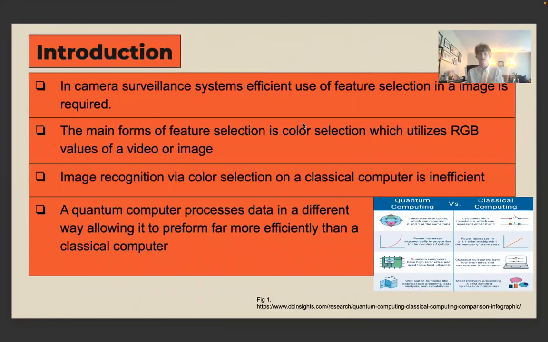In a camera surveillance system, the efficient use of feature selection in an image is required. Some of the main forms of feature selection is color selection, which utilizes RGB values of a video or image. Image recognition via color selection on a classical computer, however, is inefficient. On a quantum computer, which processes data in a different way, allowing it to perform far more efficiently than a classical computer, this may be a different case though.